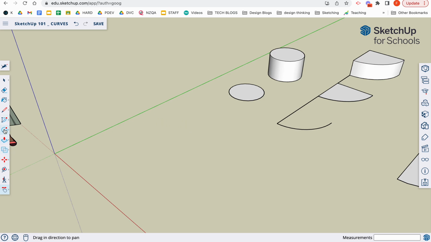The first one is under the rectangle tool, there's actually a circle tool, which will help us draw a circle from the center out, and you can set the radius through the measurement bar on the bottom right. So for example, 150.